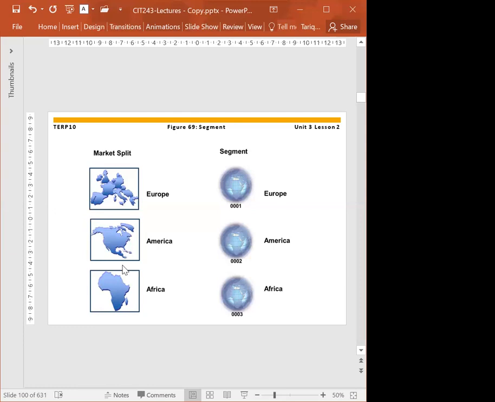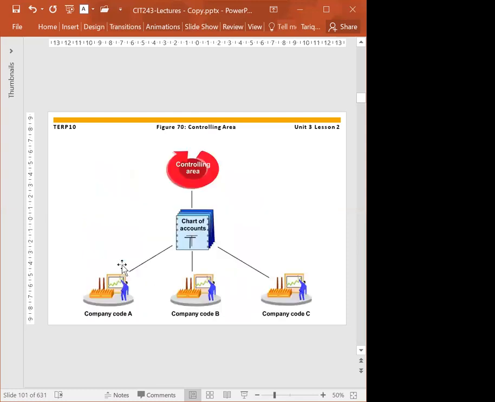SAP always recommends that if you are using a segment, then you use it with profit center accounting. And profit center accounting is managerial accounting, management accounting, or you can say controlling. So different names.